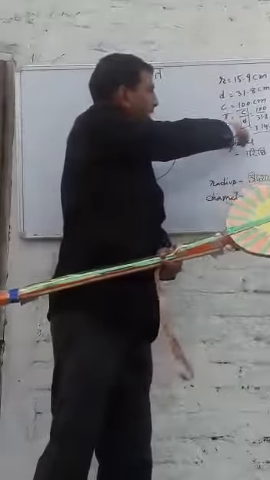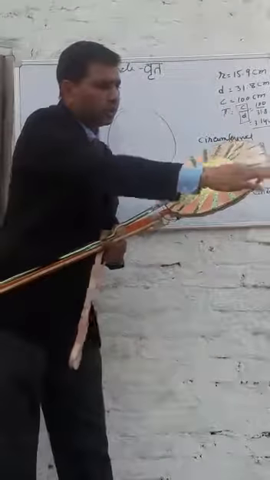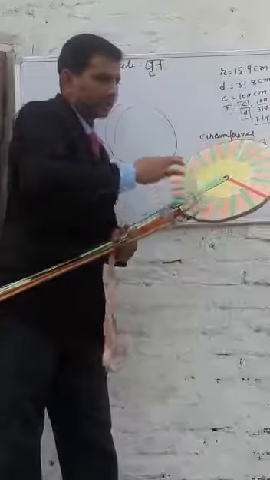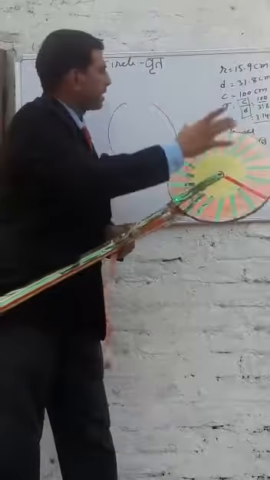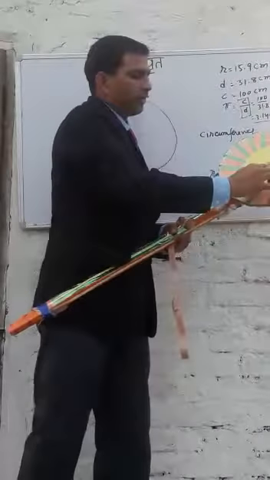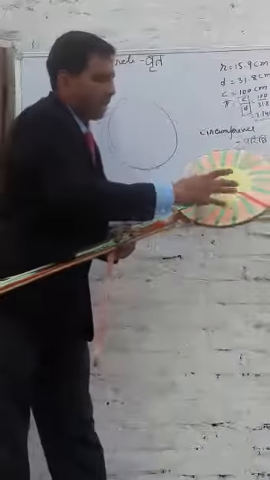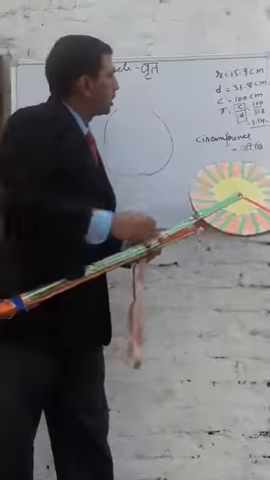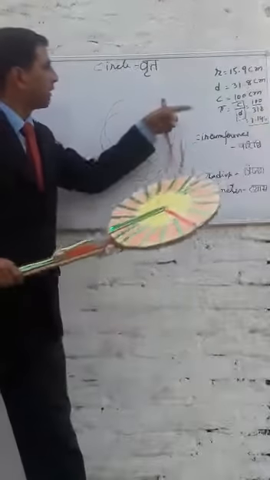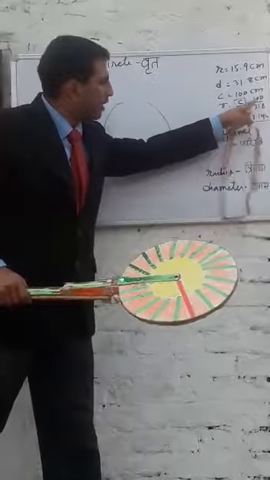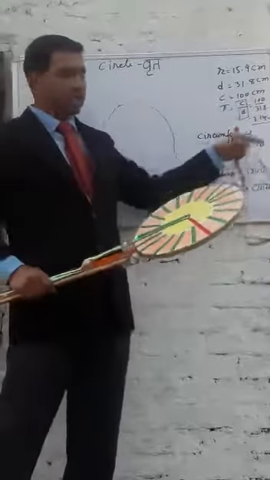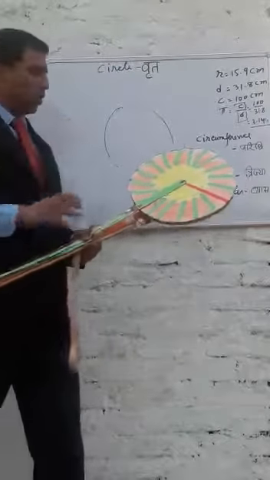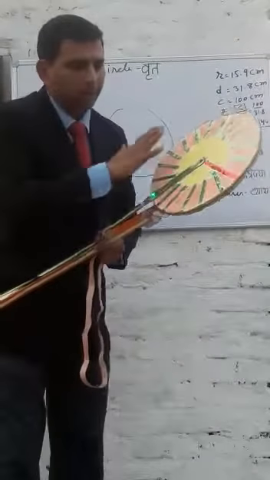So if you divide here, as I have told you, this is 1 meter, that means 100 centimeters, that is the circumference. And from this point, as I have measured, it is coming to be 15.9, that is the radius. If I double it, multiplying by 2, then 15.9 into 2 results in 31.8, which is the diameter. So if I divide 100 by 31.8, the value of pi we get is 3.14. So now, dear students, this is all about the pi concept.